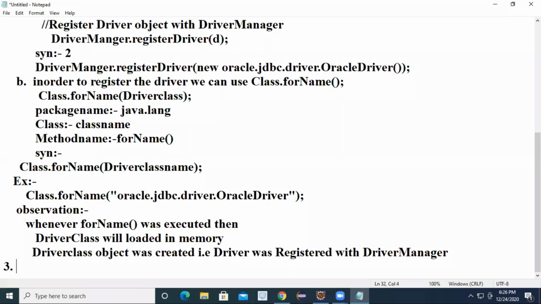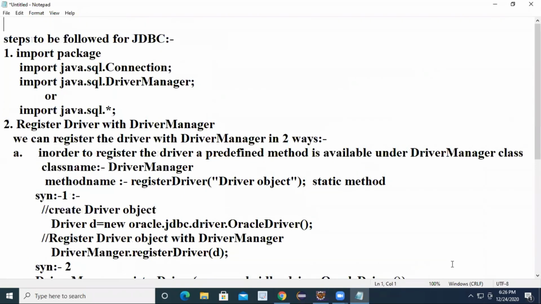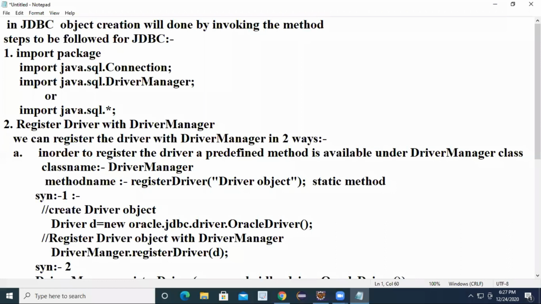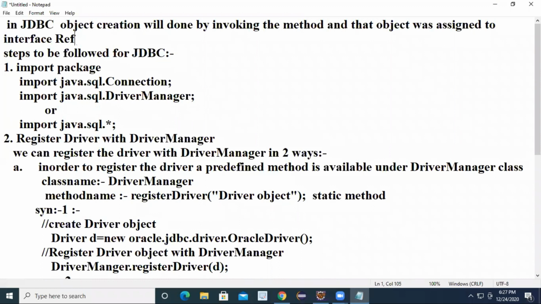I already told you one point about JDBC. In advanced Java, especially in JDBC, object creation will be done by invoking a method, and that object is assigned to an interface reference.